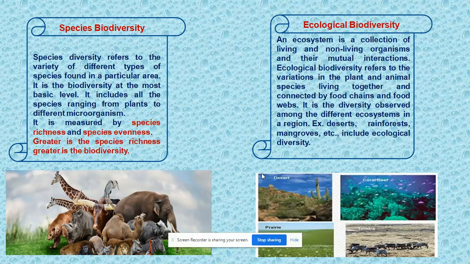Ecological biodiversity. An ecosystem is a collection of living and non-living organisms and their mutual interactions. Ecological biodiversity refers to the variations in the plants and animal species living together and connected by food chains and food webs. It is the diversity observed among the different ecosystems in a region. Examples: deserts, rainforest, mangroves, tundra, coral reef, etc. They all include ecological diversity.